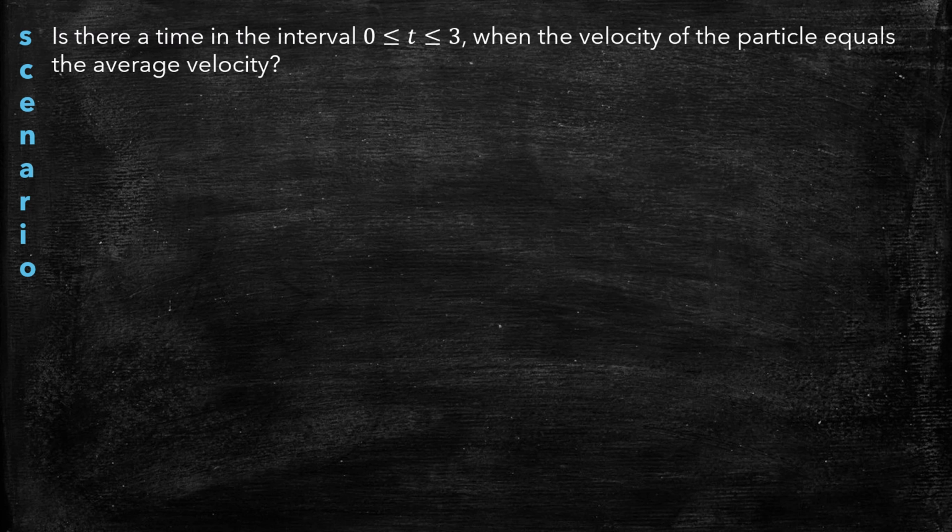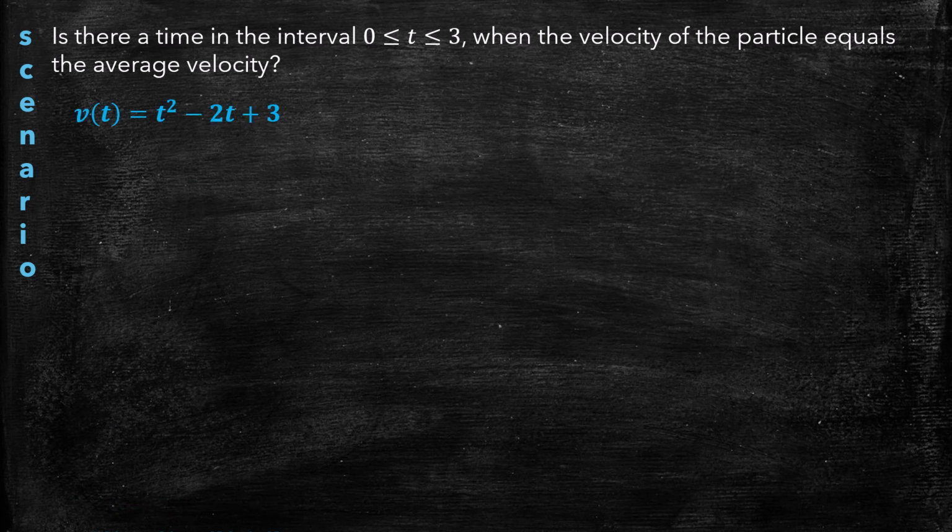So a question you might ask in the scenario we're just considering is, is there a time in the interval 0 to 3 when the velocity of the particle equals the average velocity? Well, you can think about this sort of intuitively. The particle obviously probably is changing velocities over this time period. If it averages out to 3, how could there not be a time when its velocity was 3? It could have been maybe 2.8 at one moment and then 3.4 at another. It can't get from one velocity to the other without passing the average velocity at least once. So intuitively, it feels like this makes sense.